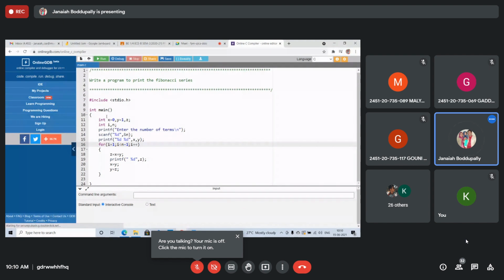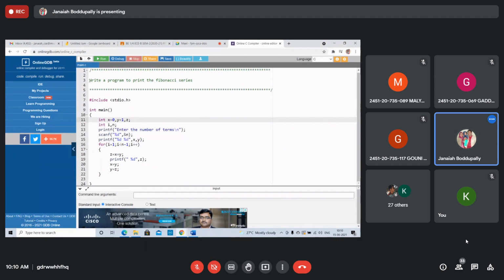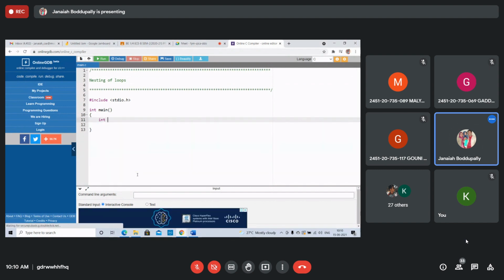See, int i, j. Nesting of loops. Int i, j. Two dimensions, two indexes. i is for the row index, j is for the column index. Take the for loop, immediately take the for loop.